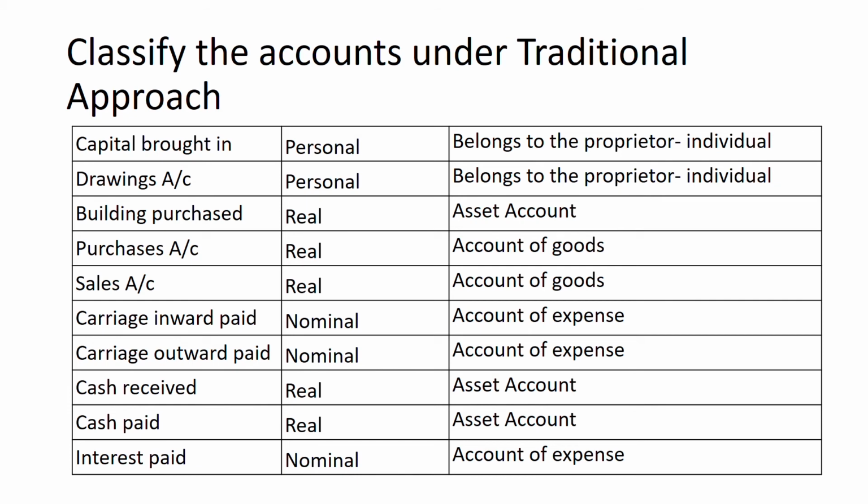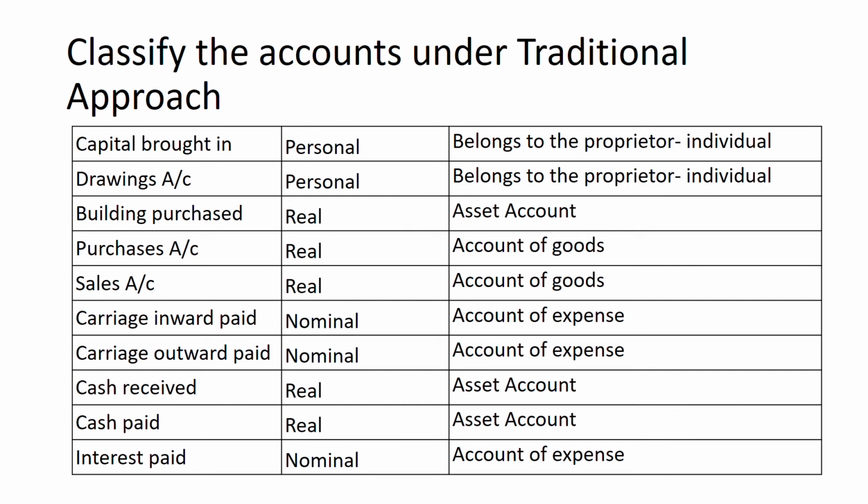Purchases account. It is an account of goods. When you purchase, your goods come into the business. So it's a real account. When you sell, sales account stands for sale of the goods made by the business. So when you sell, the goods go out of the business and hence it is a real account in nature.